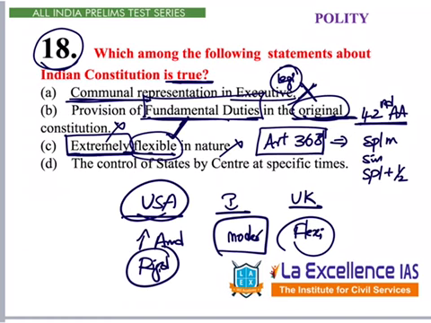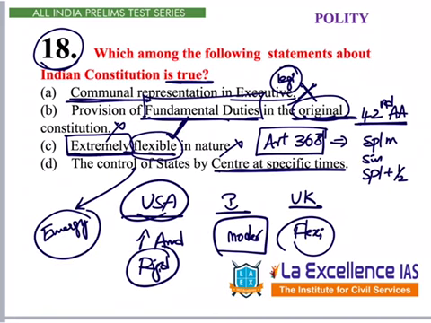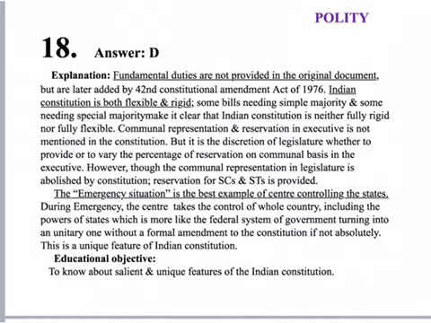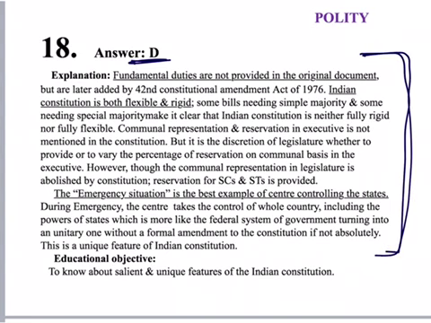The control of states by the center at specific times. It means what? During emergency. What happens? Center controls states. So, this statement is correct. Answer is D. The control of states by center at specific times. Here in the explanation, answer is given D and it is explained in detail over here. Please go through it once.